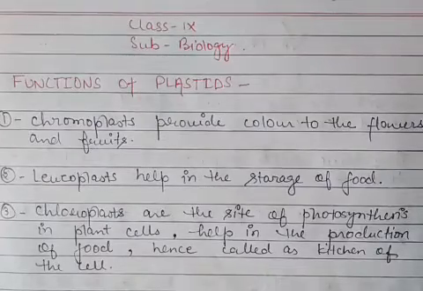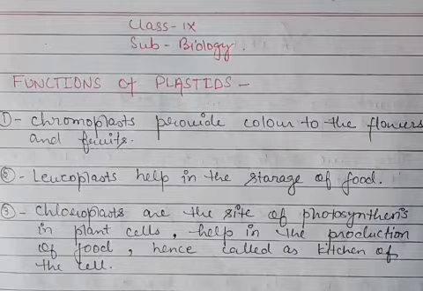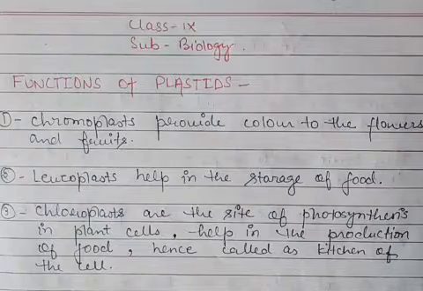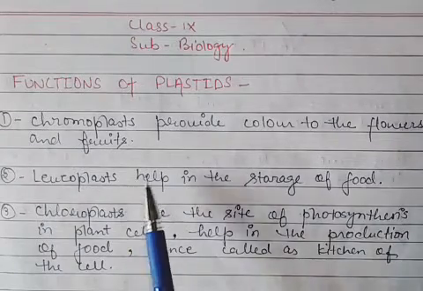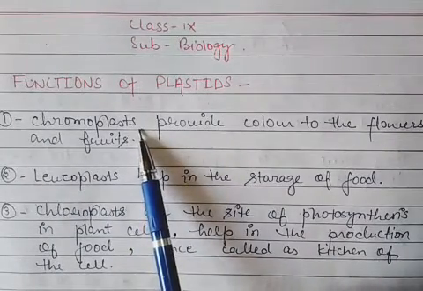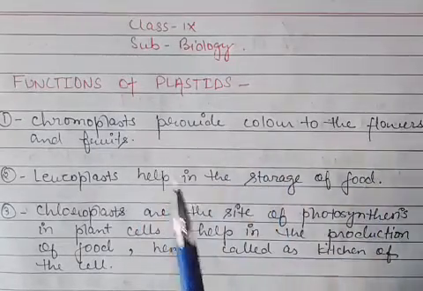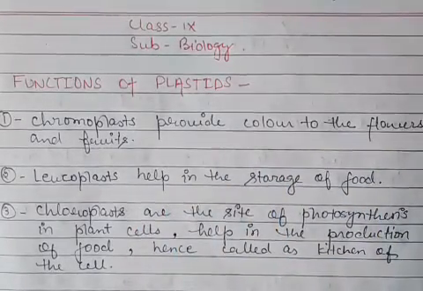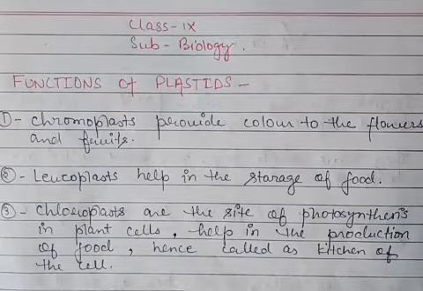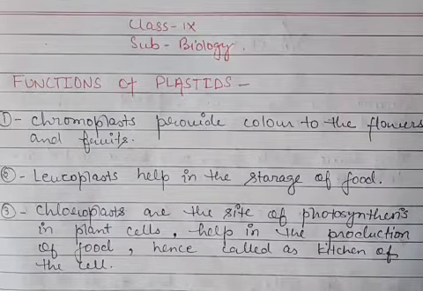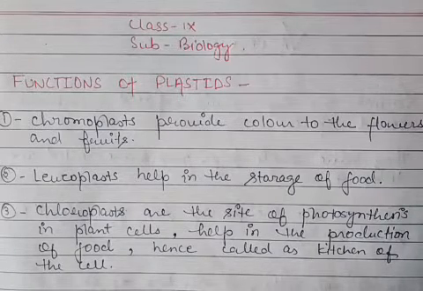Now we will discuss about the functions of plastids. As you know, there are three kinds of plastids. So the first one, the chromoplast. The function of chromoplast is to provide color to the flowers and fruits. As you have seen, the flowers and fruits of the plants have colorful parts, and these colorful parts are because of the presence of chromoplast.